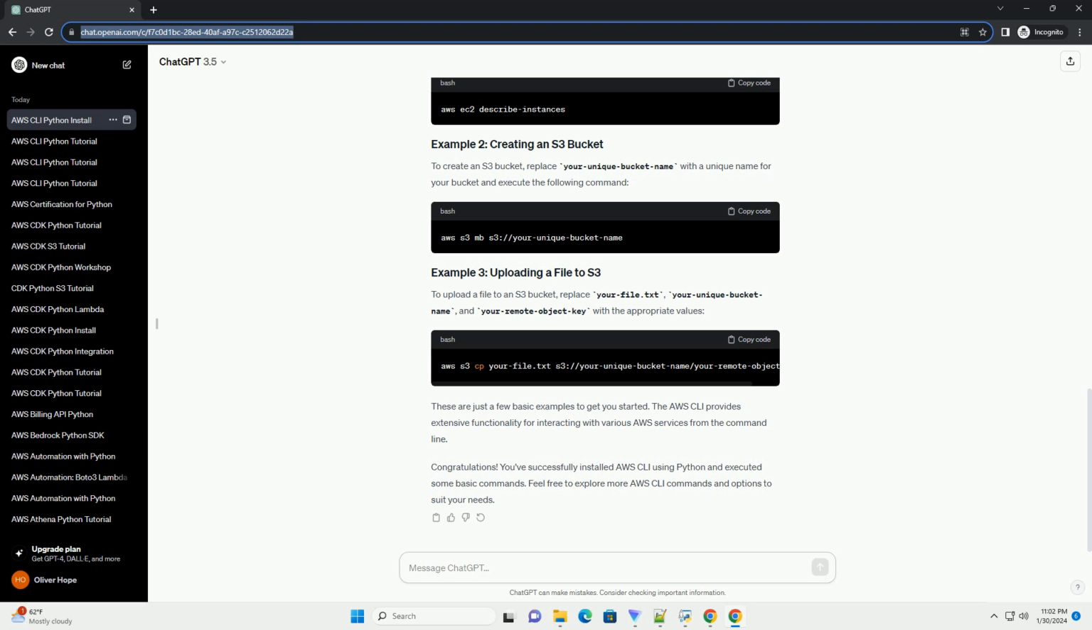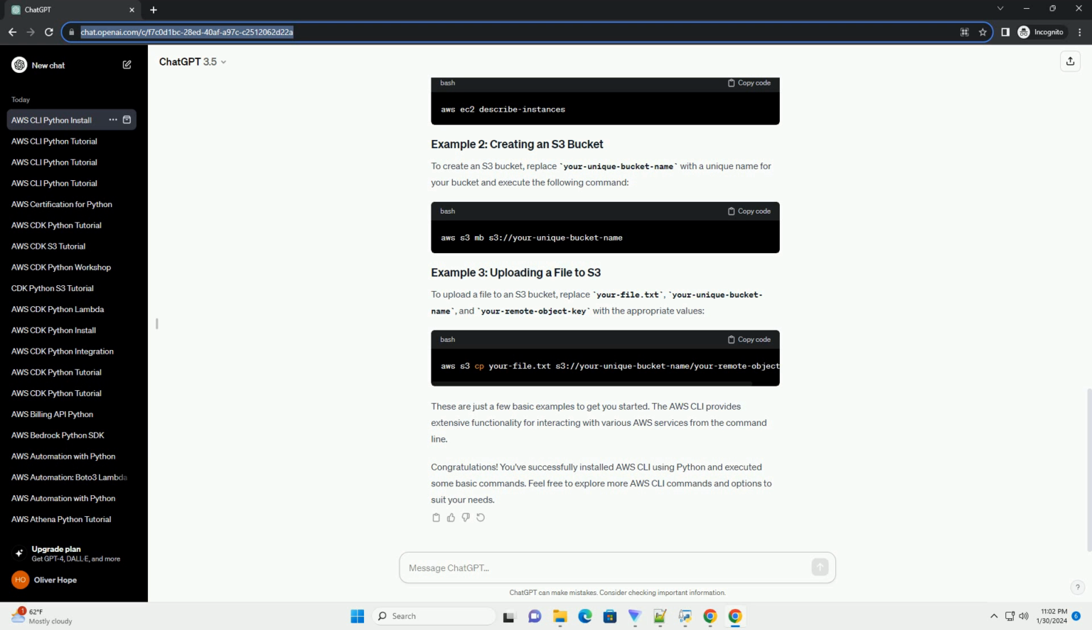To ensure that AWS CLI is installed correctly and configured, you can run a simple command to list your S3 buckets. Execute the following command. If everything is set up correctly, you should see a list of your S3 buckets. To list your EC2 instances, use the following command.